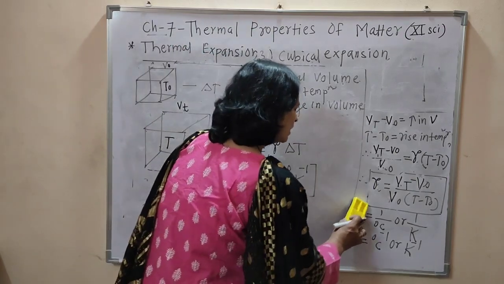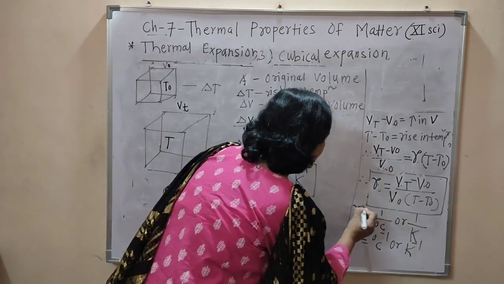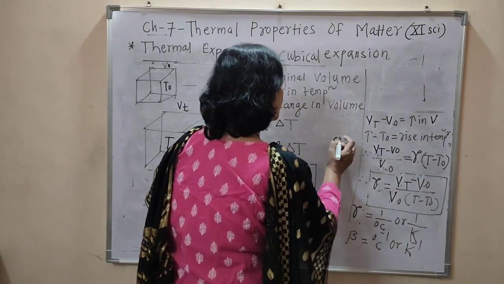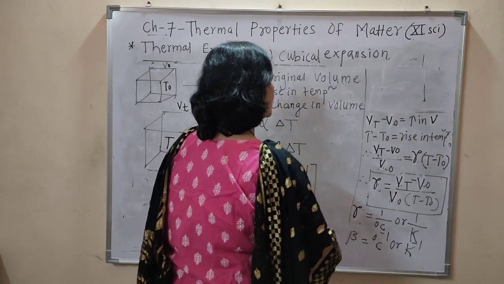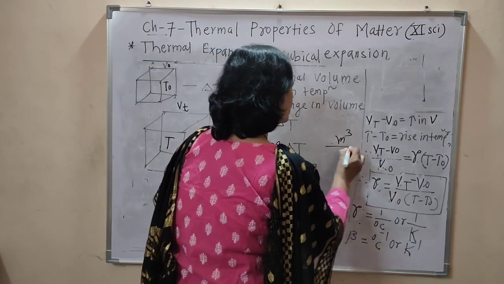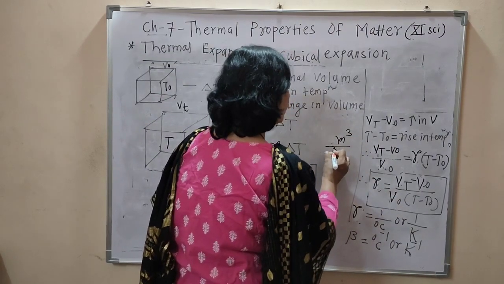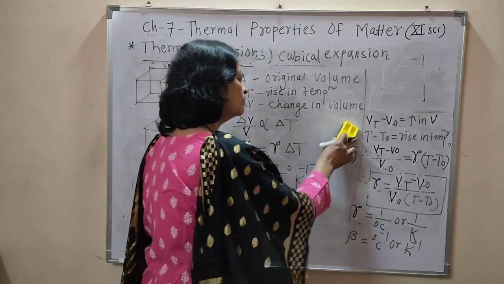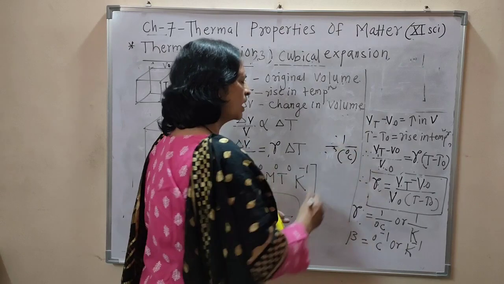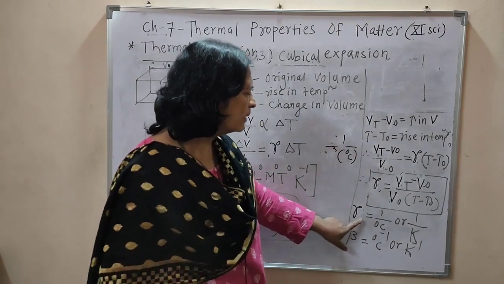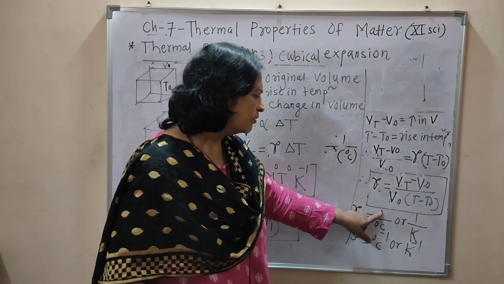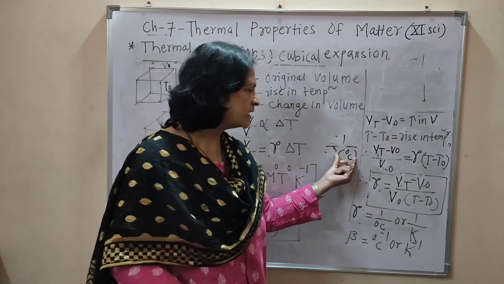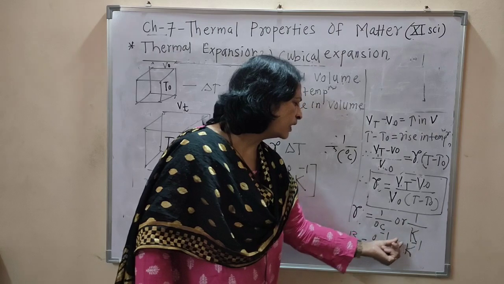And from this, the SI unit of volume is meter cube. Original volume is also in meter cube, and the unit of temperature is degree Celsius. Then this meter cube gets cancelled, and the SI unit of gamma is nothing but 1 upon degree Celsius, or when this temperature is expressed in Kelvin, it becomes 1 upon Kelvin.